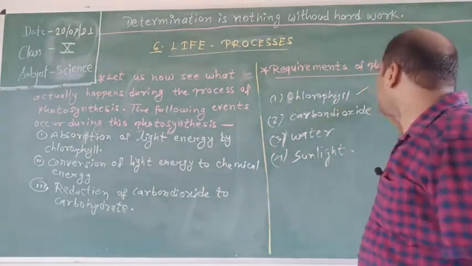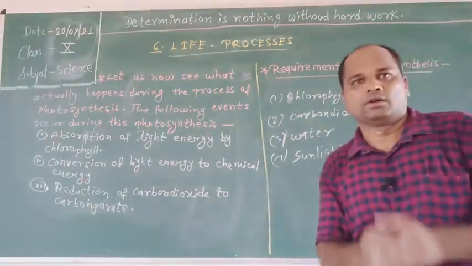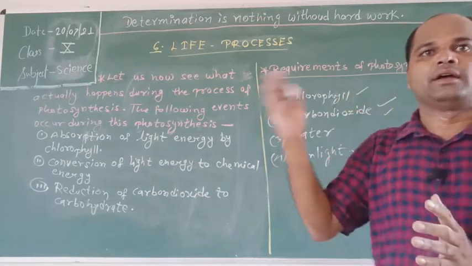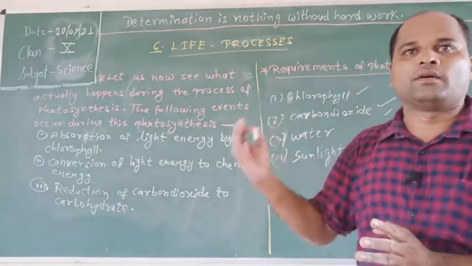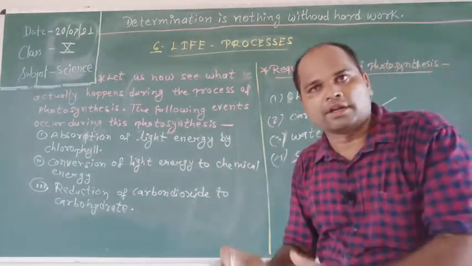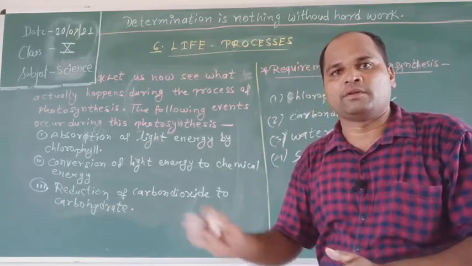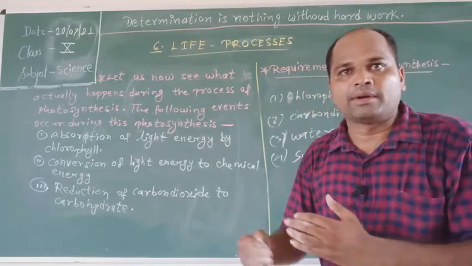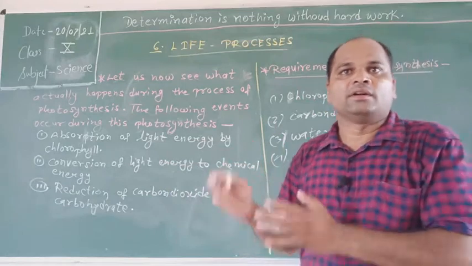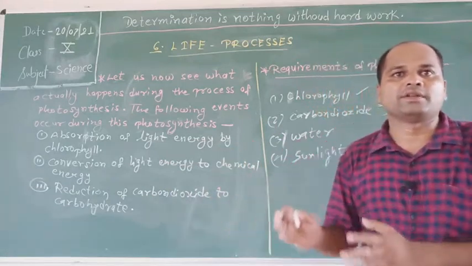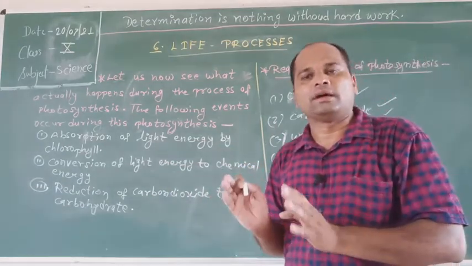Students, next, carbon dioxide. Land plants obtain carbon dioxide from the atmosphere, whereas aquatic plants absorb carbon dioxide from water. The carbon dioxide enters the leaves through stomata, which are present on the surface of the leaves.